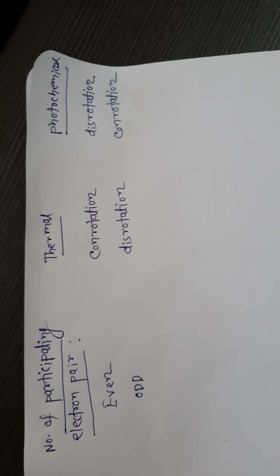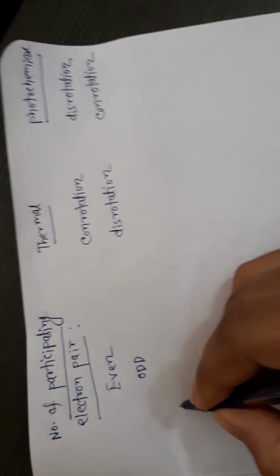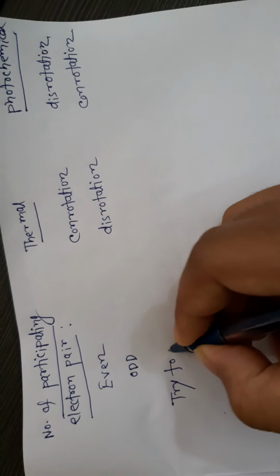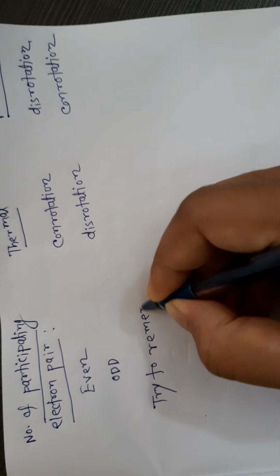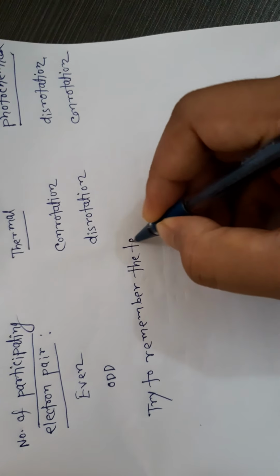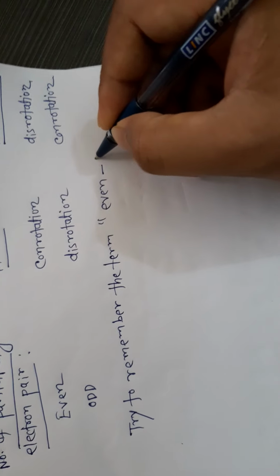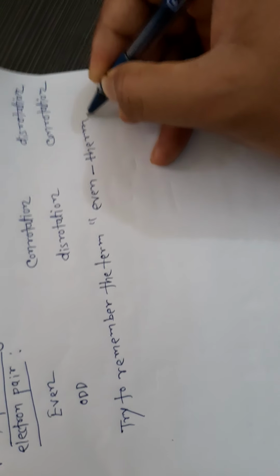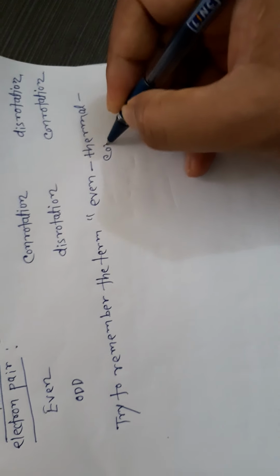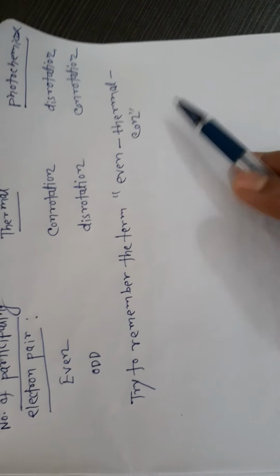Try to remember the term: even, thermal, con. Even means an even number of participating electron pairs, thermal, con.